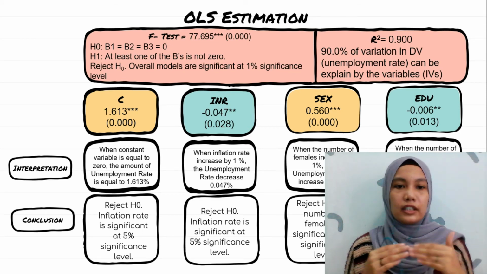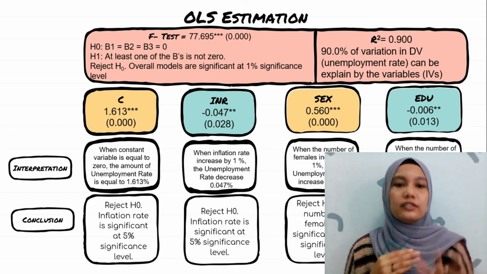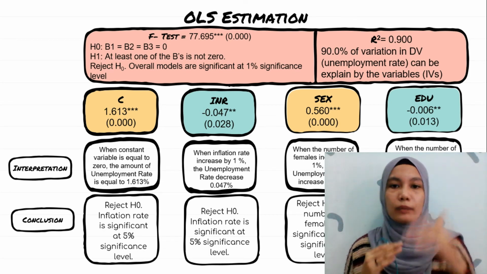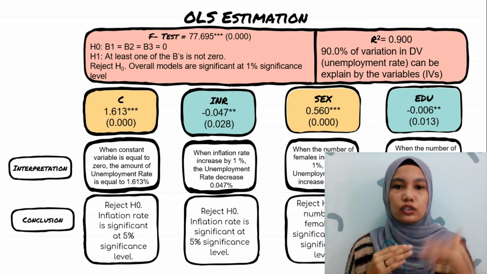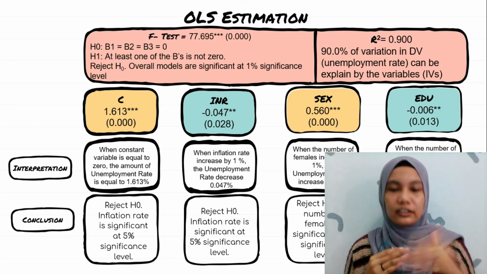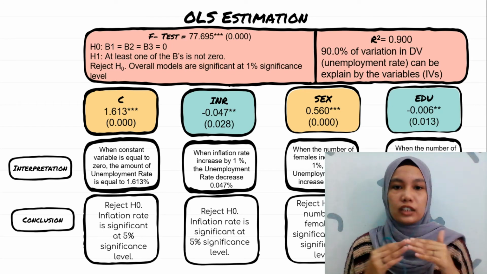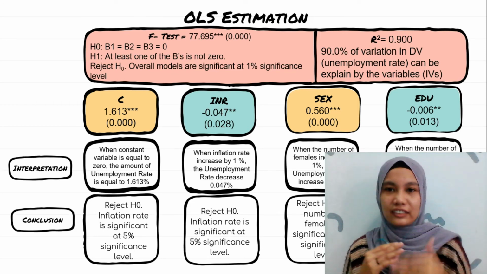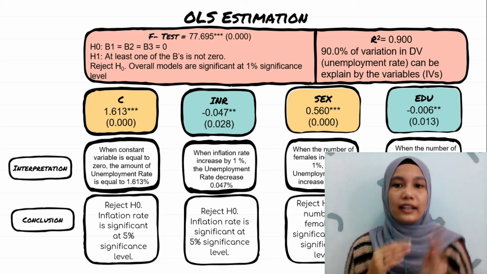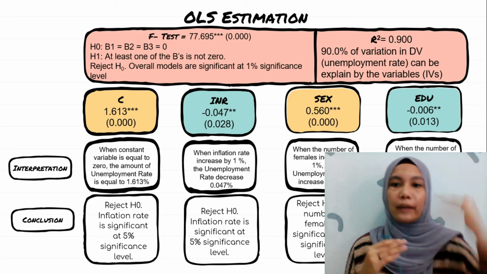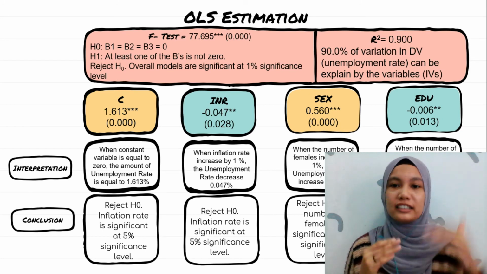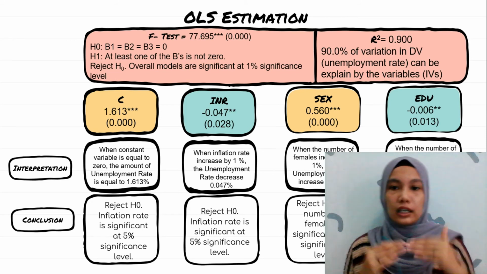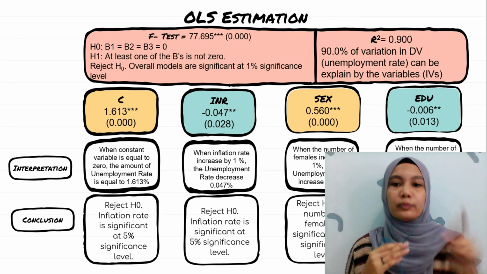The constant is significant at the 5% significance level. Next is the inflation rate. Whenever the inflation rate increases by 1%, the unemployment rate will decrease by 0.047%. The conclusion is reject H0 because the inflation rate is significant at the 5% significance level. And next, when the number of females increases by 1%, the unemployment rate increases by 0.560%. The conclusion is reject H0. The number of females is significant at the 1% significance level.